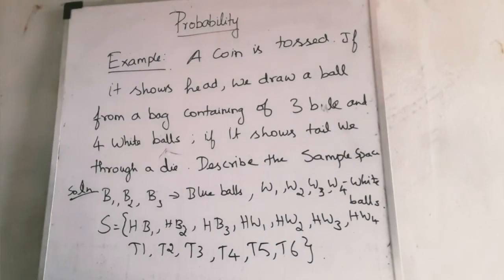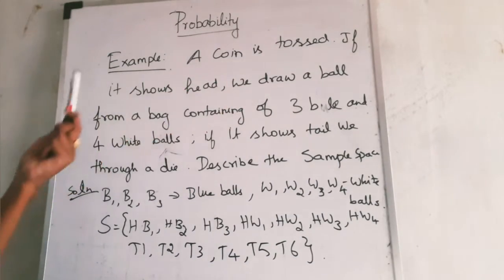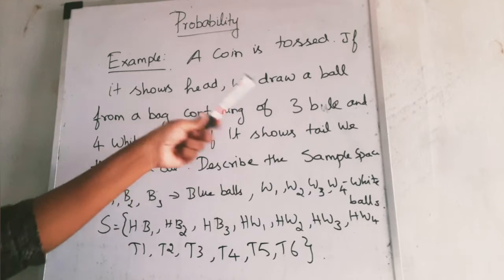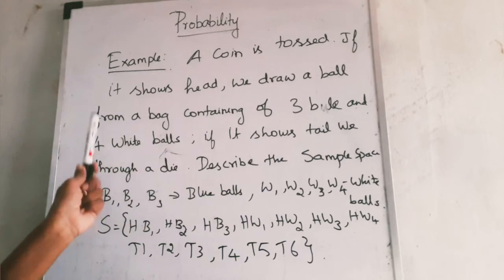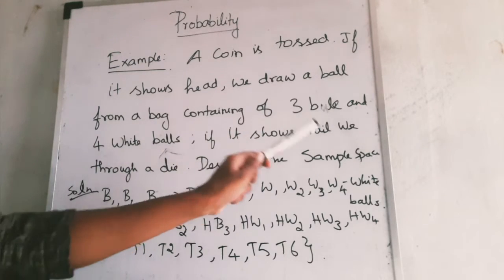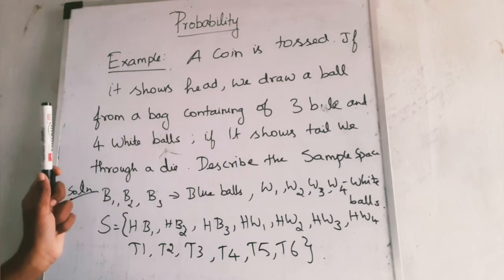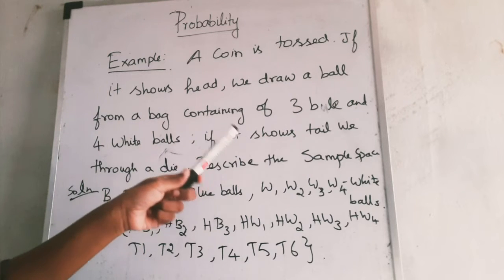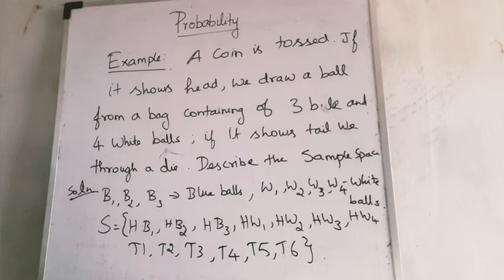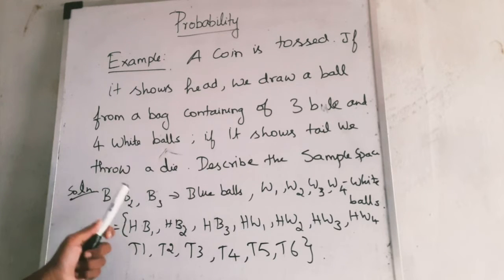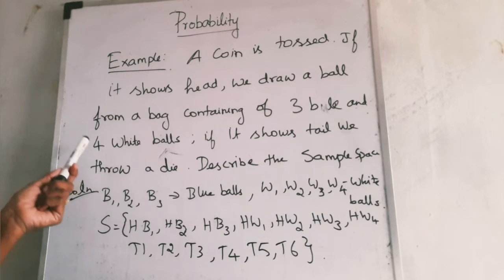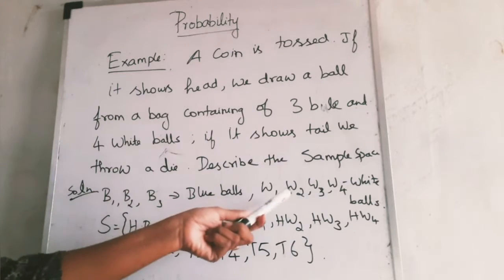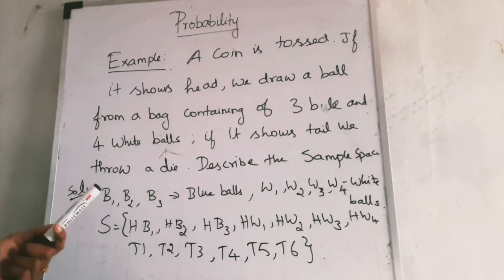So let us see here. A coin is tossed. If it shows head, we draw a ball from a bag containing 3 blue and 4 white balls. If it shows tail, we throw a die. We have to describe the sample space. Here we take B1, B2, B3 as the blue balls, because there are 3 blue balls, and the white balls are 4, so W1, W2, W3 and W4.